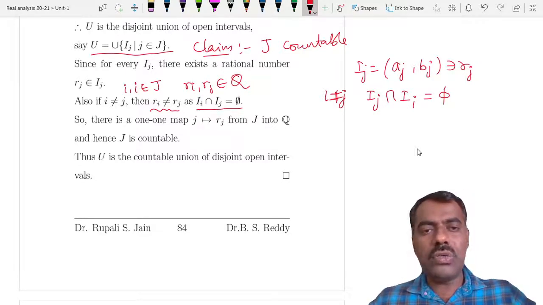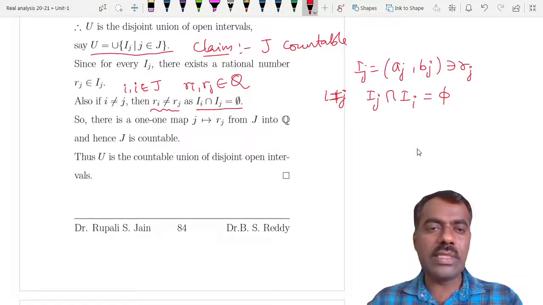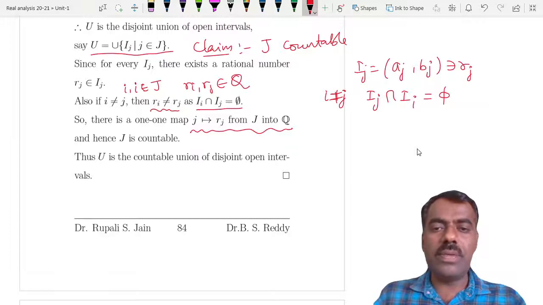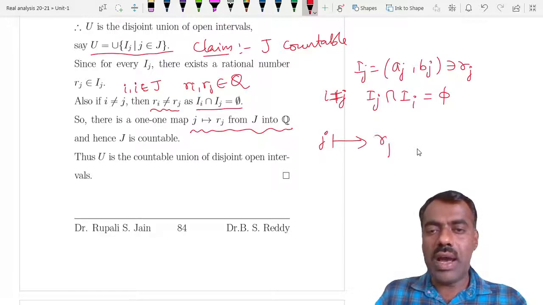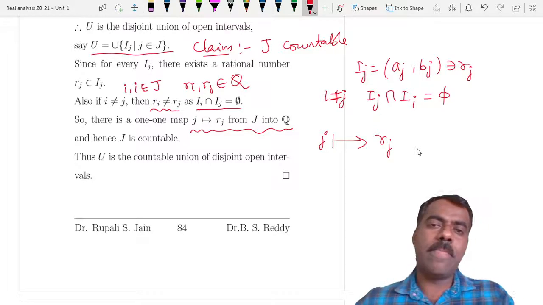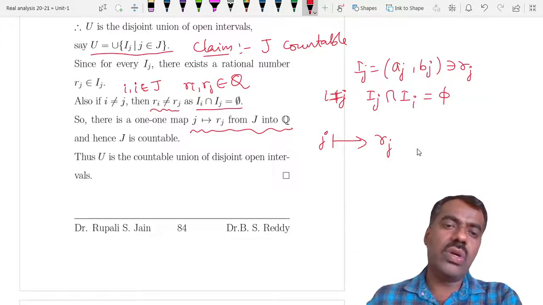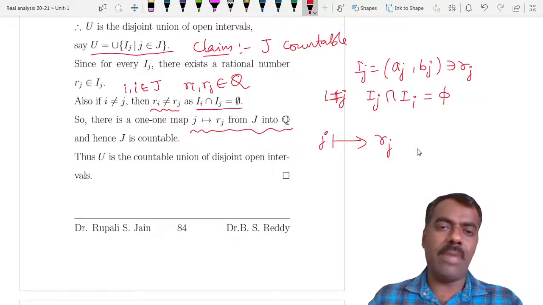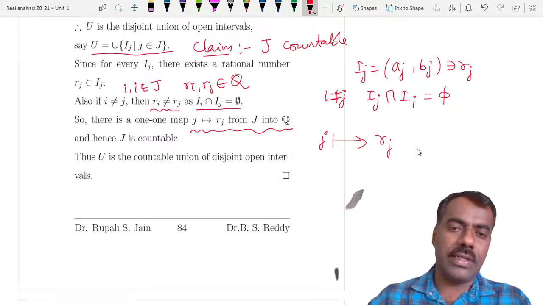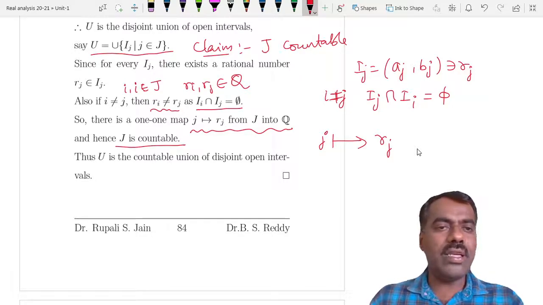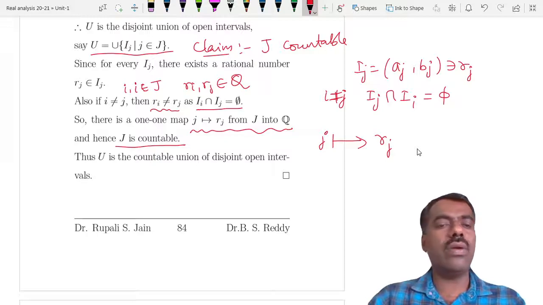So it says that two different values are going to two different rational numbers, hence we get a one-one map from J to Q, simply send j to rj, okay. So this J sits inside Q with this mapping. As Q is countable and J is a subset of it, or an image of that one, we can see that J is countable, okay. Because J is countable and U is based on indexing of this J, hence U is a countable union of disjoint open intervals, okay.